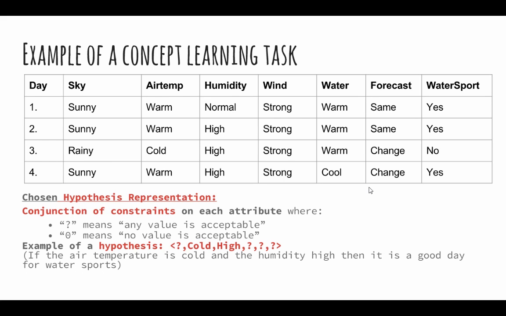Would you say whether this statement is true or false? So let us look at the table given. The value of sky is rainy. It can take any value. It can be either sunny or rainy. So let us look at air temperature. This statement says the air temperature is cold. So the only day on which the air temperature is cold is day 3, where the sky is rainy. So let us look at the result. So it says the hypothesis is false.